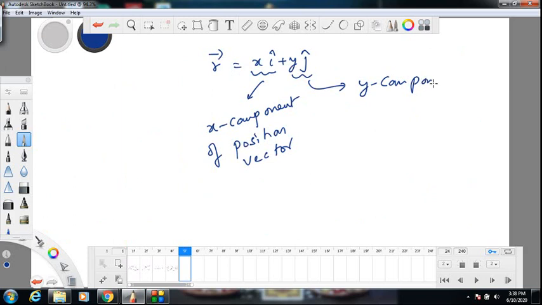What about z component? Generally in physics we are discussing up to 2D, we discuss very freely. If it is a 3D motion, you have to include z component also. So if the object is moving in a plane, then only two components are enough, x and y components. But if the object is moving in space in 3 dimensions, then x, y, z components are needed. First, let us deal with the simpler case of two components, object moving in a plane. So this is y component of position vector.